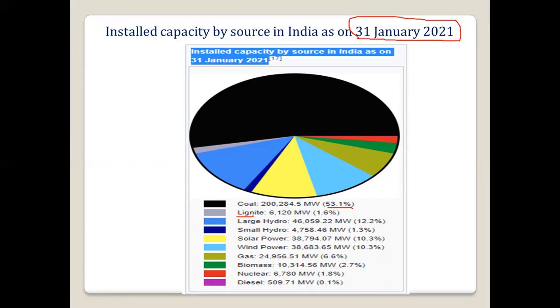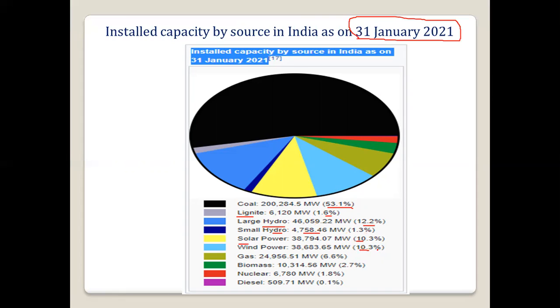Then lignite-based power plants are also used, around 6120 megawatt, which is around 1.6%. Then large hydro power plants are 12.2%, around 46,000 megawatt. Small hydro power plants are 1.3%. And solar is increasing, at around 10.3%.